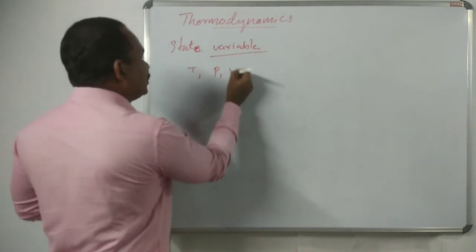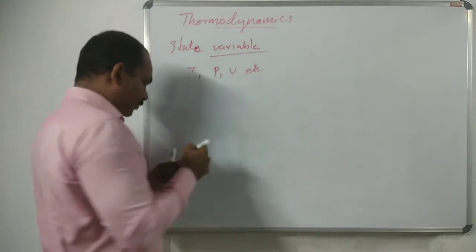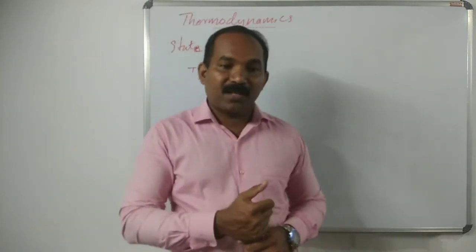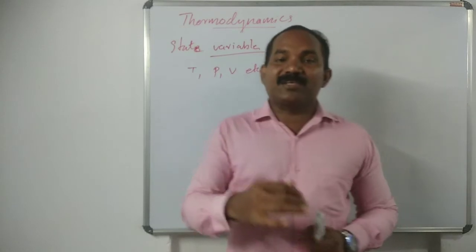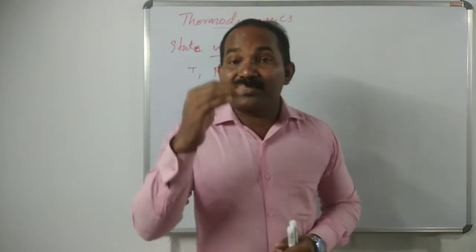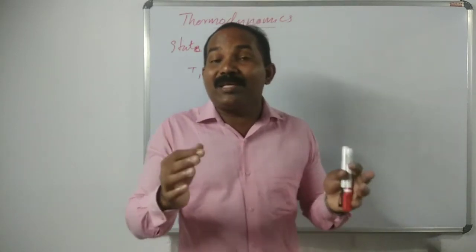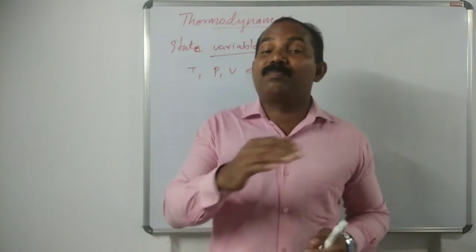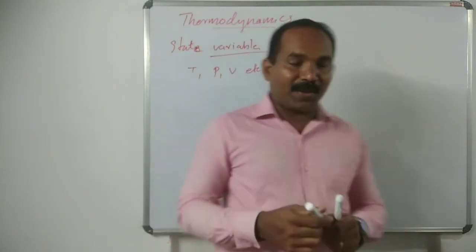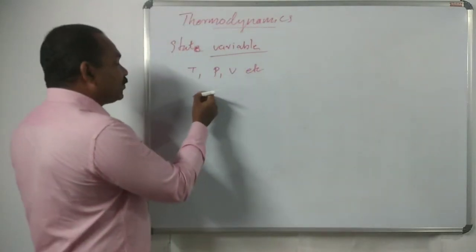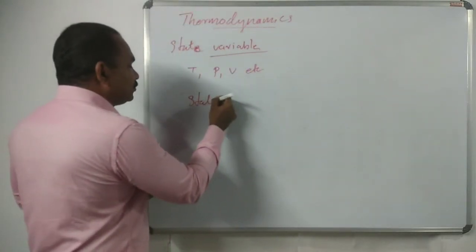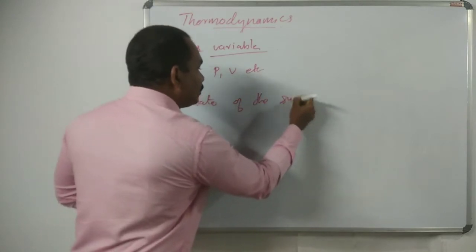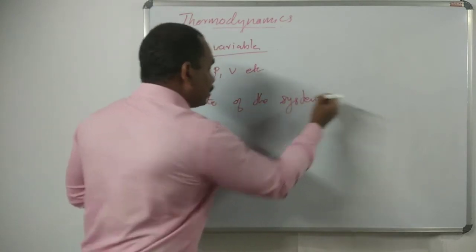Temperature, pressure, volume, etc. Next is a state function. A state function is a property of the system that depends only on the state of the system and is independent of the path of the system.